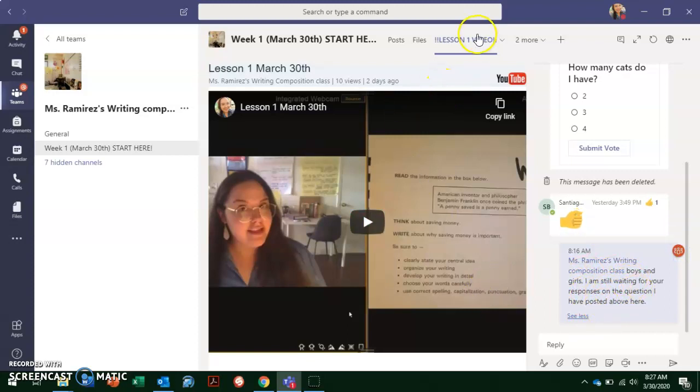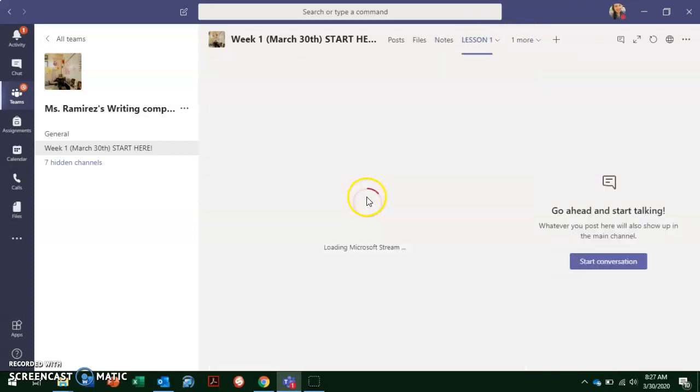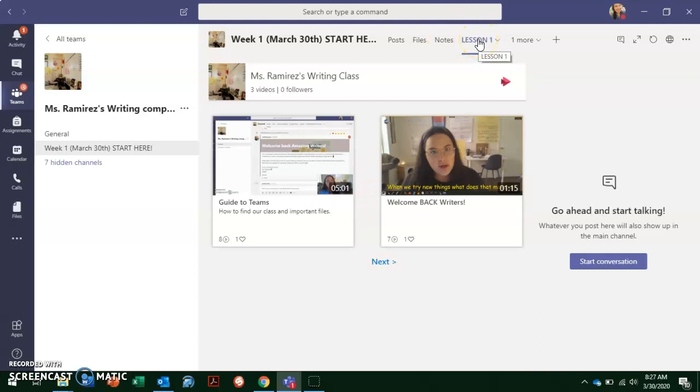So if you still don't have access after looking at this tab or this tab, please let me know. You should have access to both if you are logged on to Teams. I hope this is helpful.